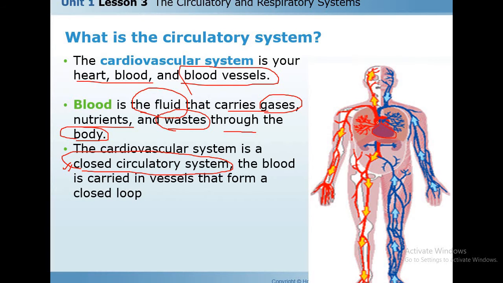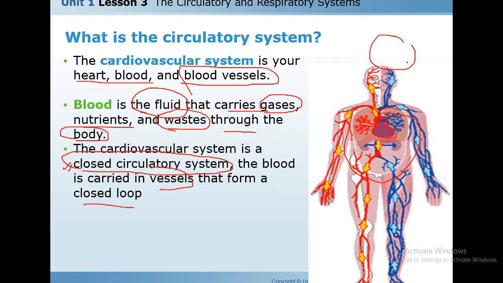When the heart pumps, the blood passes through the blood vessels like this and then returns back to the heart. This is called a closed circulatory system, a closed loop. The blood is carried in vessels that form a closed loop. So the cardiovascular system is enclosed like a cycle.